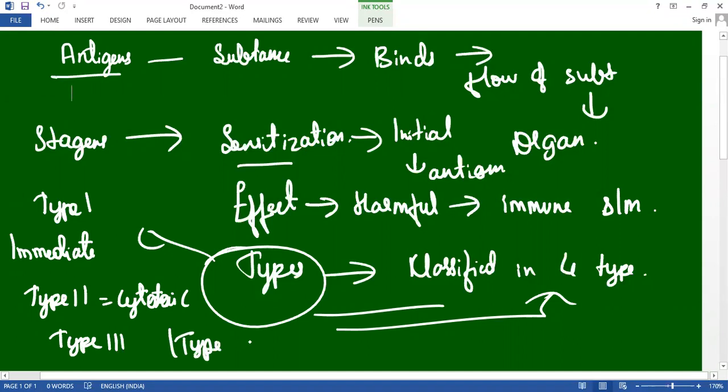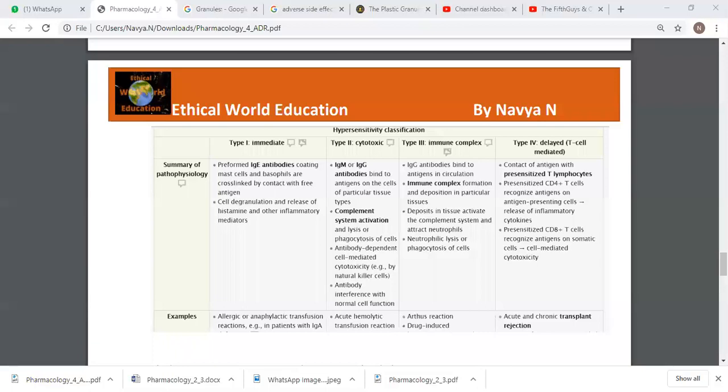Let us know each type one by one. This is the classification of hypersensitivity: type 1 immediate, type 2 cytotoxic, type 3 immune complex, and type 4 delayed T cell. So let us know type 1 immediate.